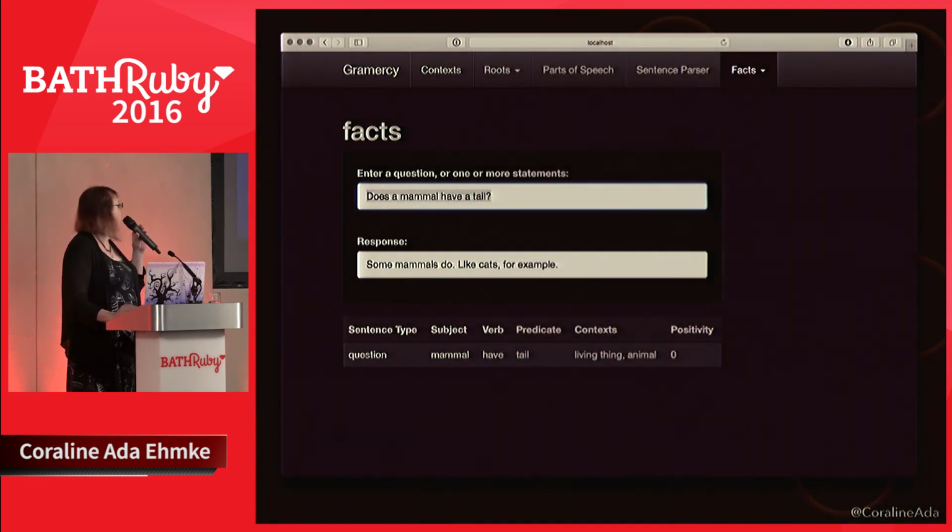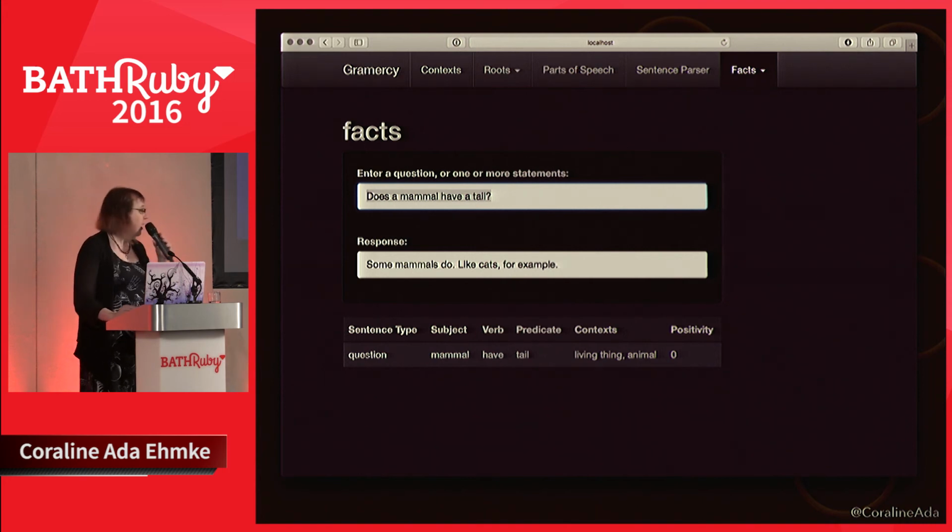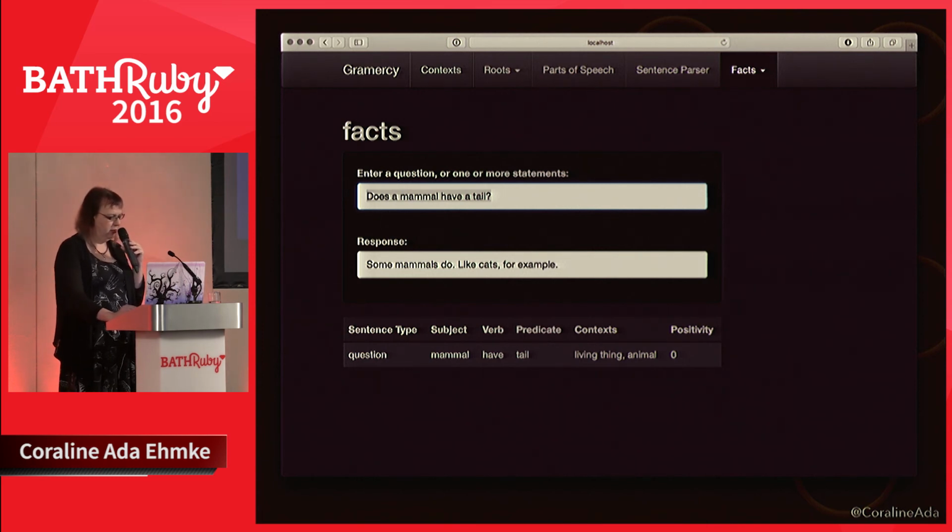Because a mammal is a living thing and an animal, in this case, two contexts come up, living thing and animal. And the fact that a cat has a tail and a cat is a mammal lets the parser know that some mammals do have tails, like cats, for example.